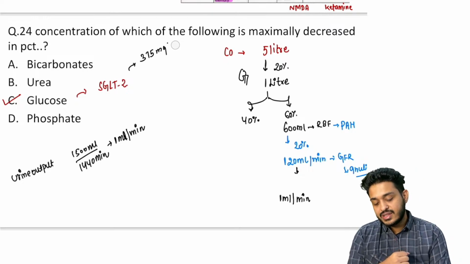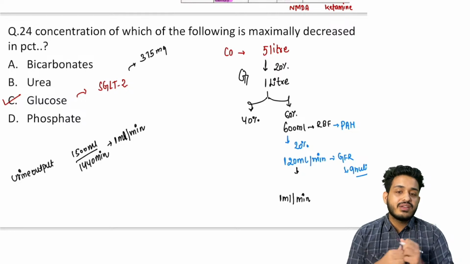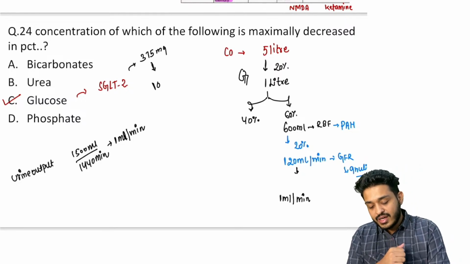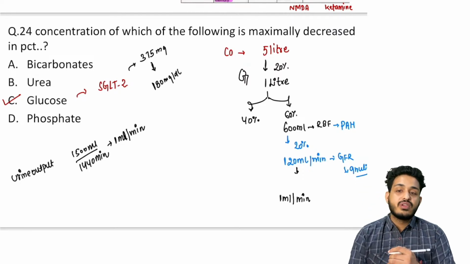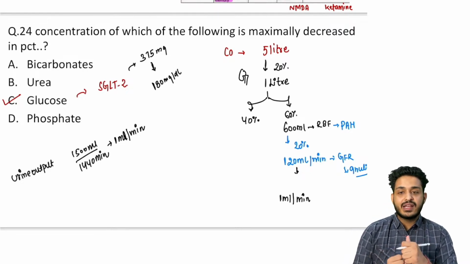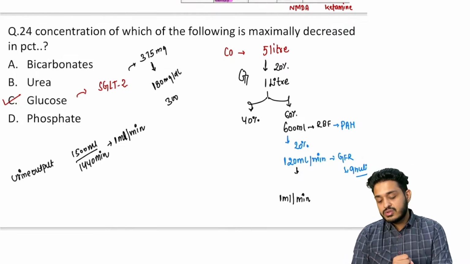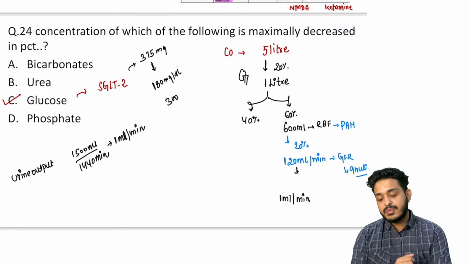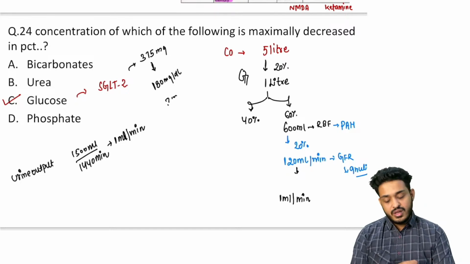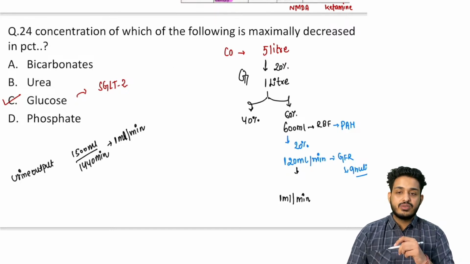That corresponds to a blood glucose value of 180 milligram per deciliter, right? If your blood glucose is 180, till that time everything will be reabsorbed. But if you have a glucose of 300, this pump is not going to work, and the extra glucose will go out through the urine, and that is what glycosuria is.